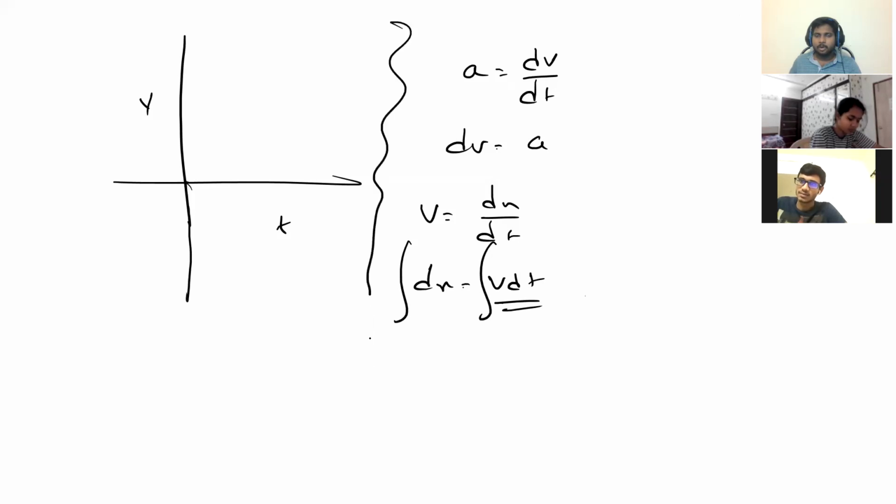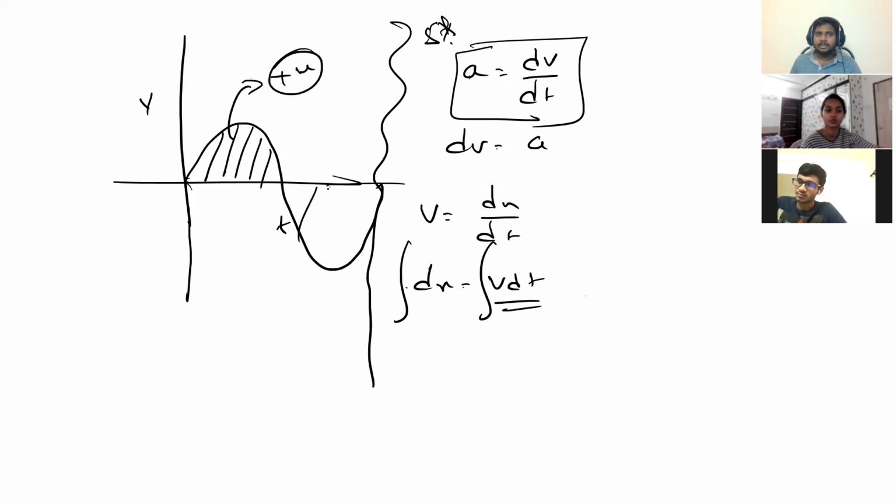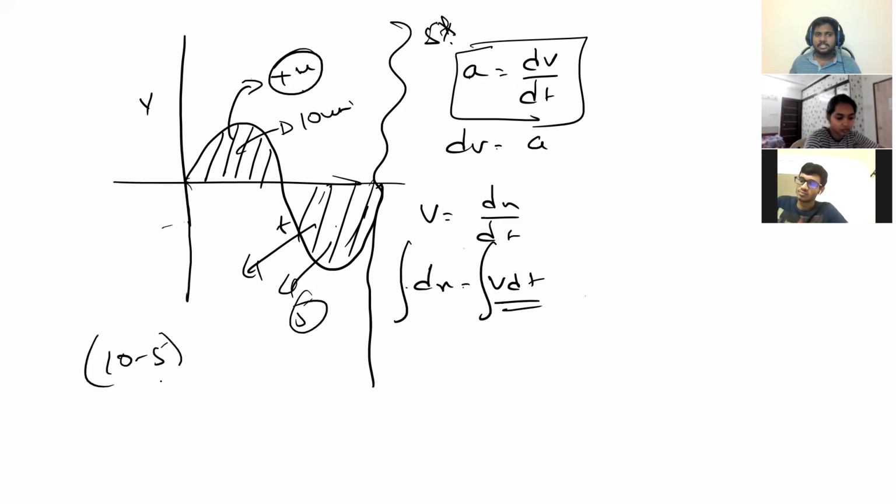This VT graph is quite important, make it a 5-star graph. The slope will give you acceleration, that we know, but the area will give you change in position, that is displacement. But sometimes the graph will be like this, for example. So this is positive area and this will be negative area. Negative velocity integrated with time will give you negative area. So for displacement, suppose this has come to be 10 units and this has come to be 5 units, then 10 minus 5 is actually the displacement. Got it? Yes, sir. Displacement is x final minus x initial.